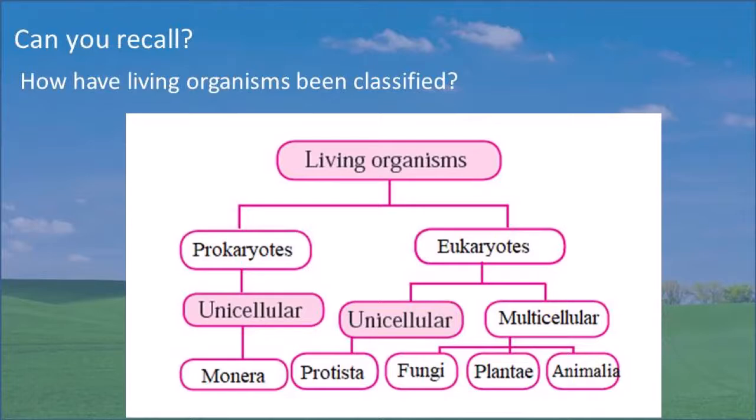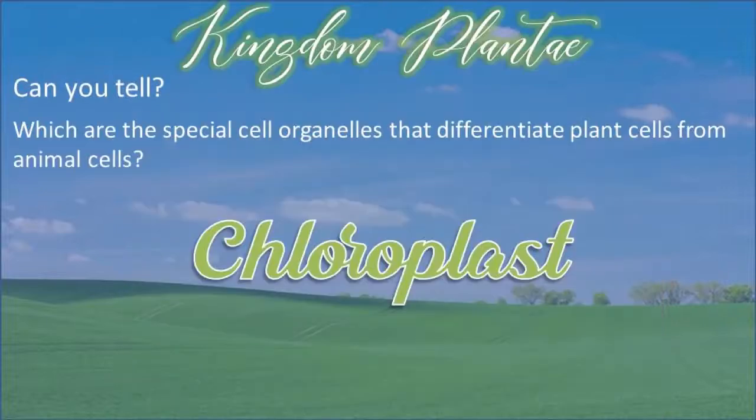And the organisms which are multicellular, eukaryotic, do not have cell wall, they come under the kingdom Animalia. That means 5 kingdoms are there: Monera, Protista, Plantae, fungi and Animalia. Now this year we are going to study kingdom Plantae.